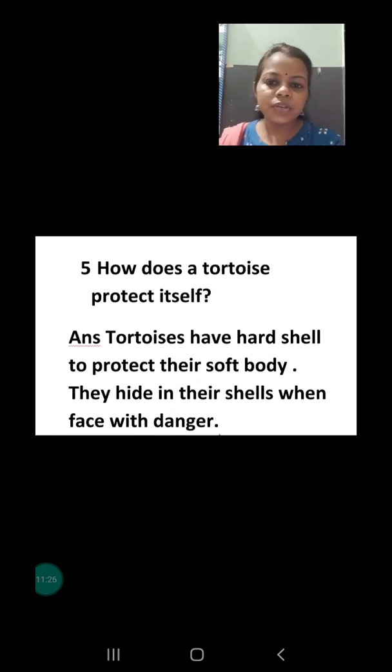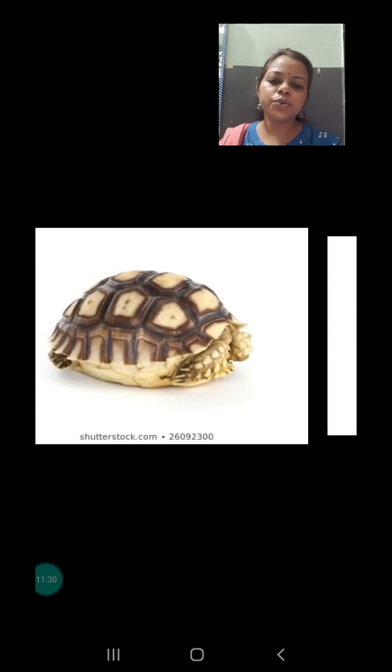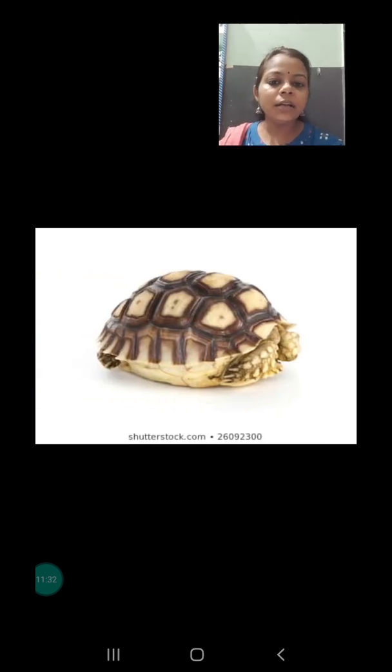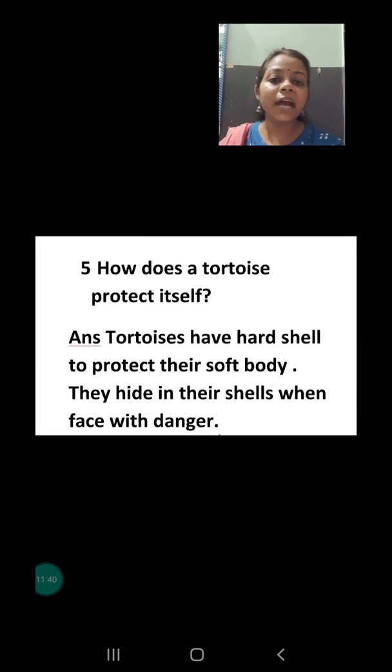Our last question is, how does a tortoise protect itself? First of all, I want to show you the picture. See, this is the turtle. Its head and limbs are not visible. Why? Because it has taken them inside. It has hidden its limbs and head inside. Whenever it feels any danger, it protects its body parts by hiding in the shell.